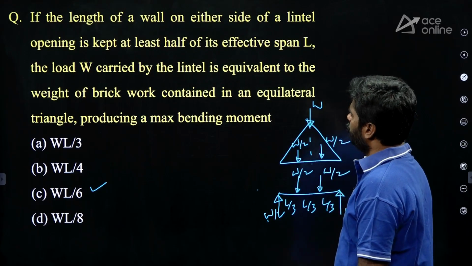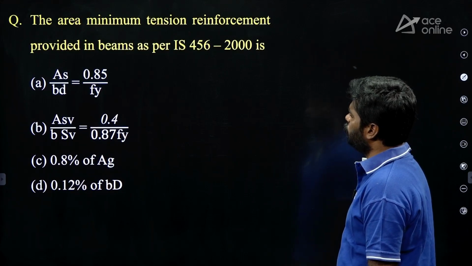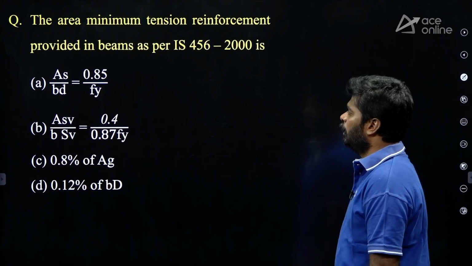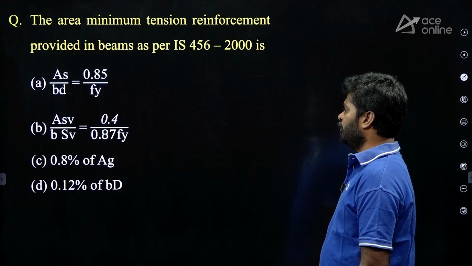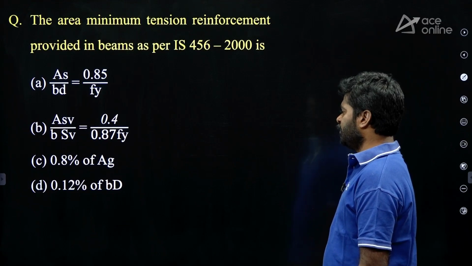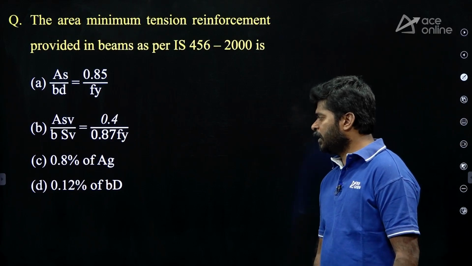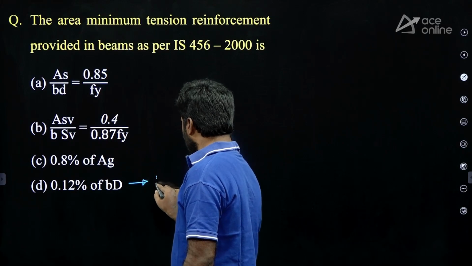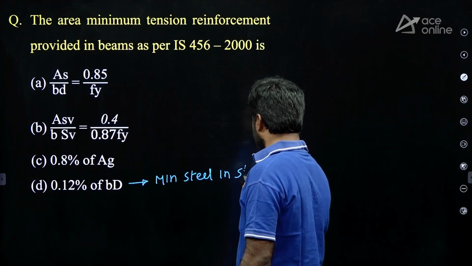Okay, right. Next question. The area of minimum tension reinforcement provided in beams as per IS 456:2000 is, options given: A, As upon bd equals 0.85 upon fy. B, Asv upon b into Sv equals 0.4 upon 0.87 fy. Option C, 0.8% of gross cross-sectional area. Option D, 0.12% of bD. My dear, this 0.12% of bD is the minimum steel in slabs.